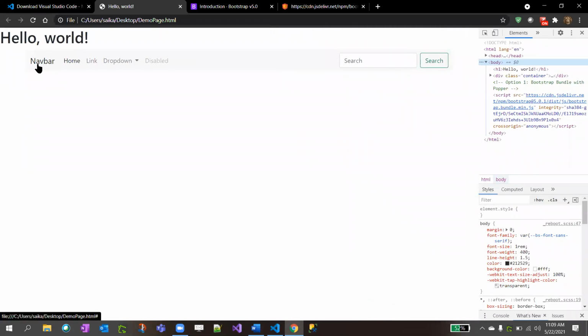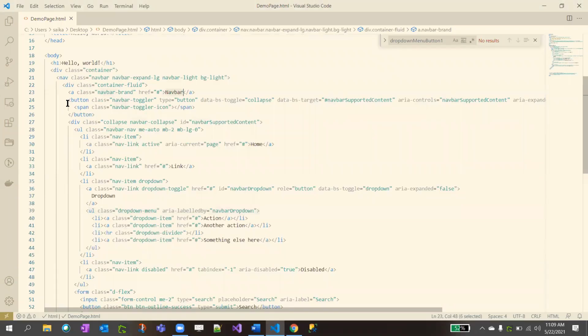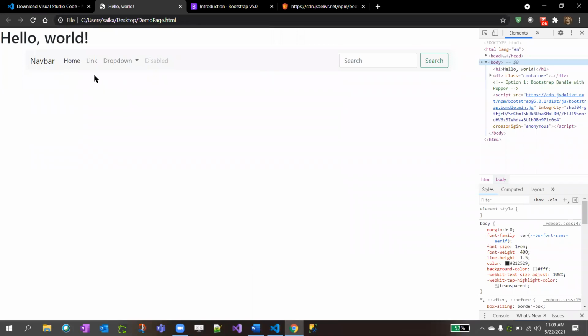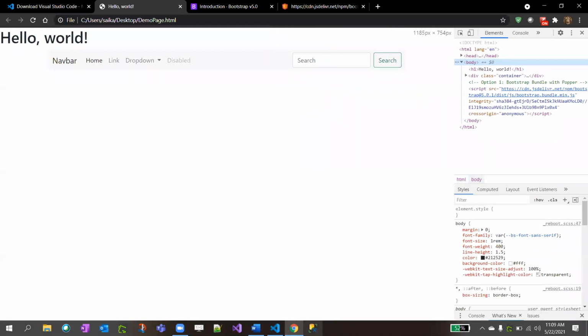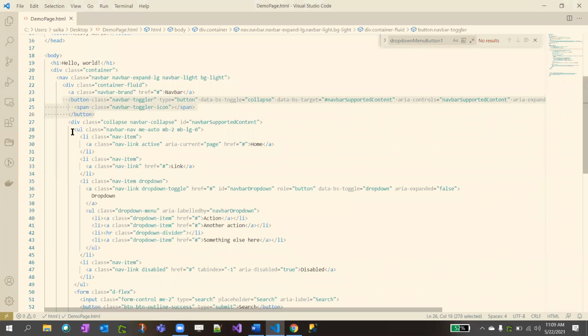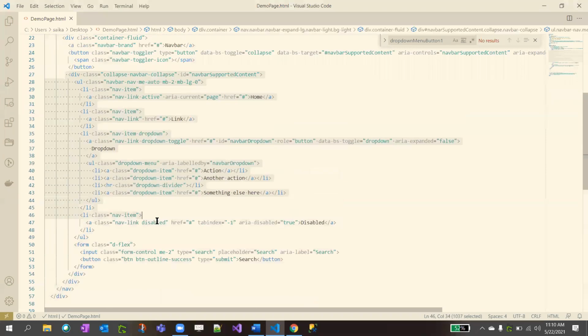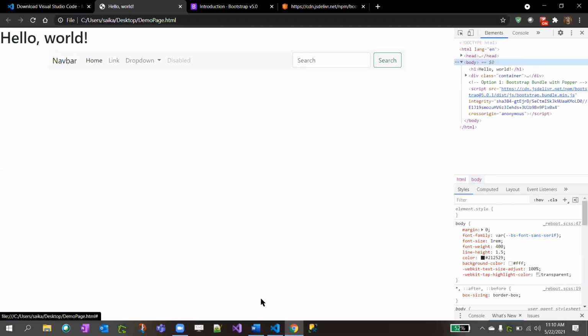So brand is nothing but navbar, and the button collapse, right? So button is this one. And inside the list, the navbar collapse, right? We have all these parts, right? So we have home. Home is nothing but this one.